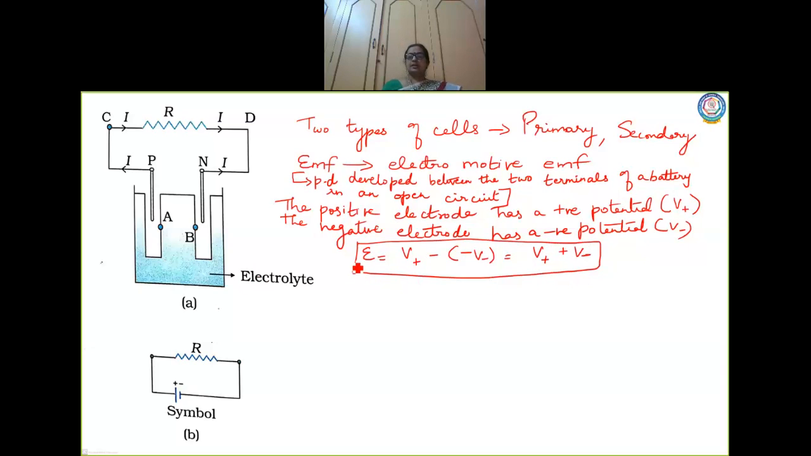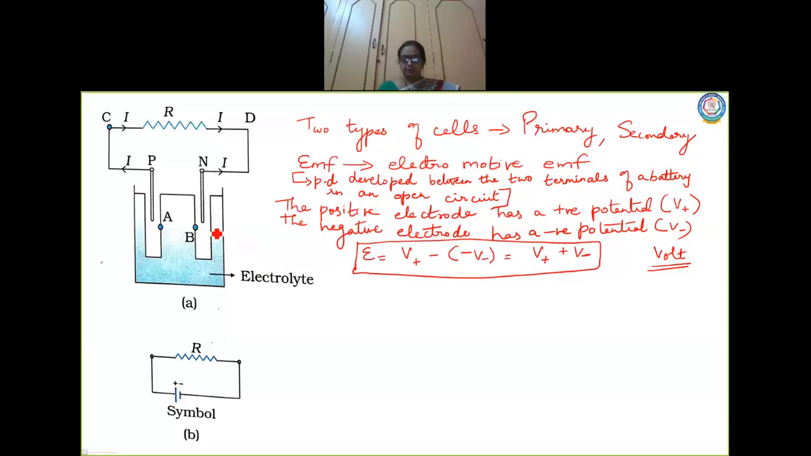Okay, in an open circuit, and this EMF is measured in volt. Okay, EMF, potential difference, all are measured in volt. So what is the EMF that is existing? Now the EMF that is existing between the terminals of a battery, or the potential difference that is existing between the terminals of a battery in an open circuit is given as V plus minus V minus. It is represented by this letter E. Okay, so this is called as EMF.